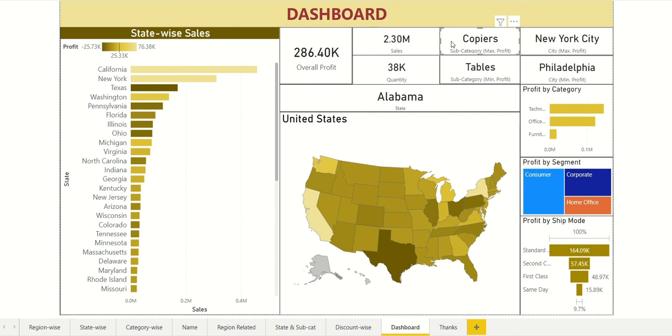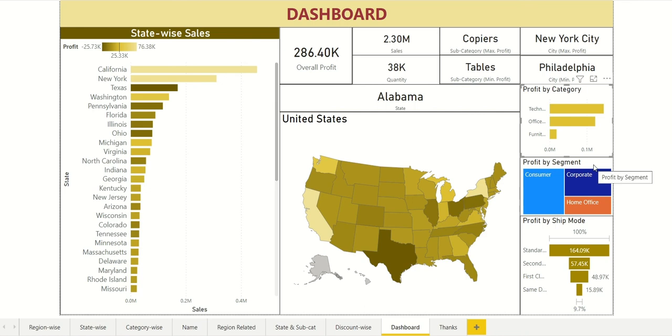This card tells the subcategory that has made maximum profit, the subcategory that has made minimum profit, the city that has made maximum profit, and this card tells the city that made minimum profit.